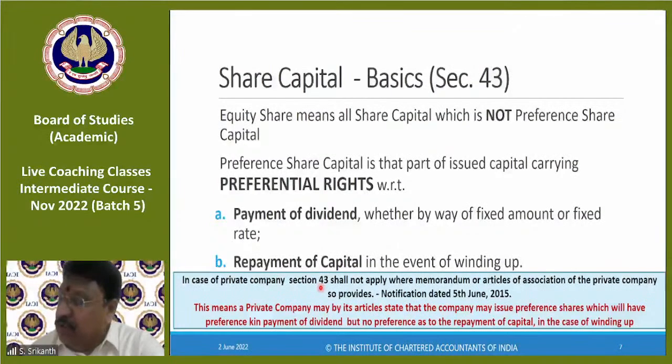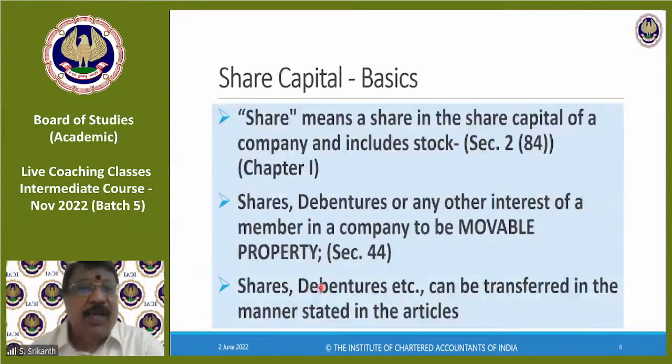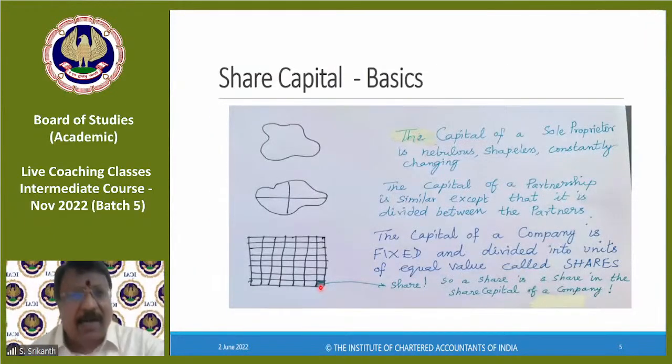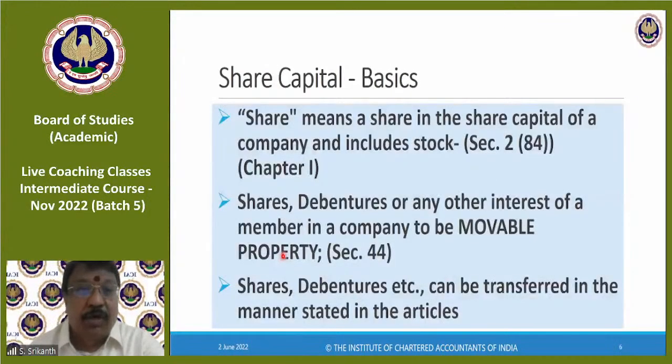Exactly. Pooja used a very beautiful word. The share capital of a company refers to an amoeba. Exactly, the amoeba is shapeless, constantly changing. This is exactly the shape of an amoeba from a biology book. But that's how it is, constantly changing. Whereas the minute you come to share capital, you see a more rigid structure, like the human body, which is very rigid. You cannot change it. If you do, that's very dangerous. Okay.